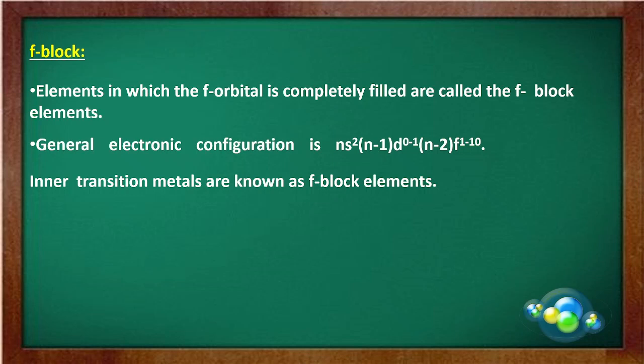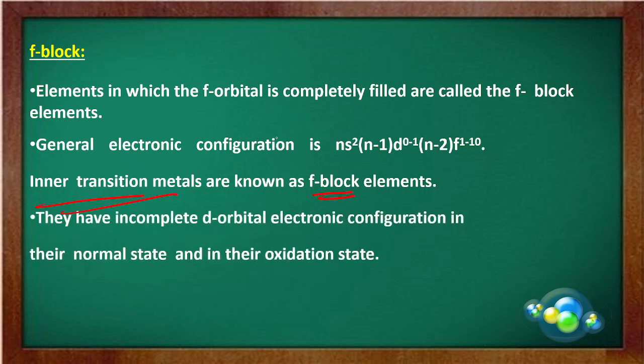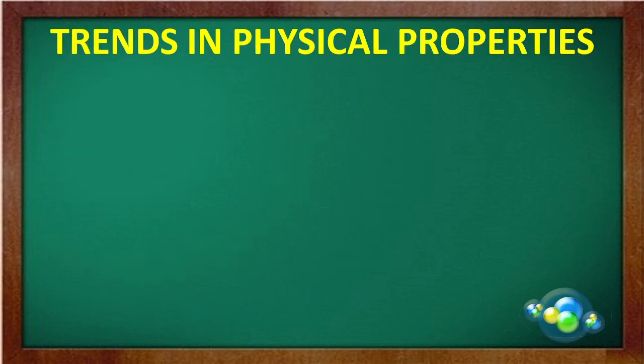Just as D block elements were known as transition elements, the F block elements are known as the inner transition metals. They have incomplete d orbital configuration in their normal state and in their oxidation state. They are generally radioactive. मतलब ये जितने elements होते हैं, they are radioactive. They continuously release radiations, like radium, thorium, uranium.